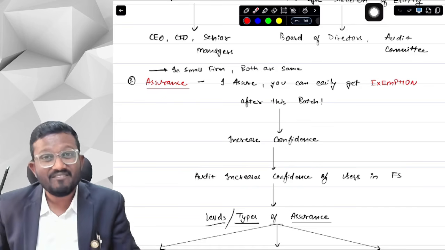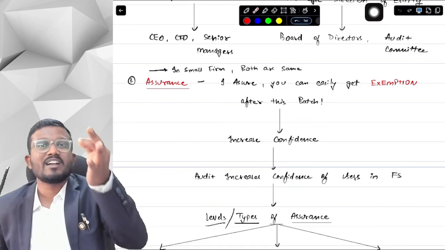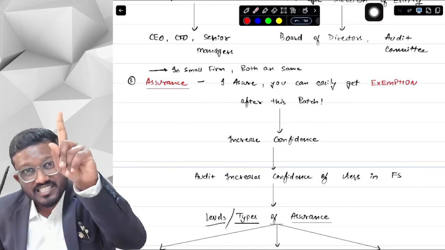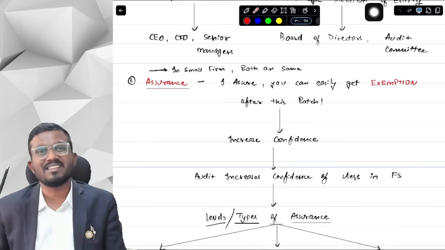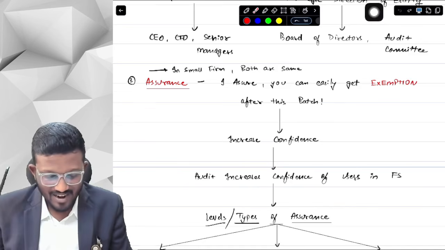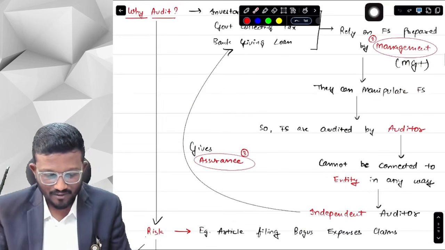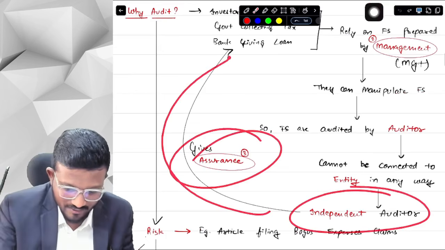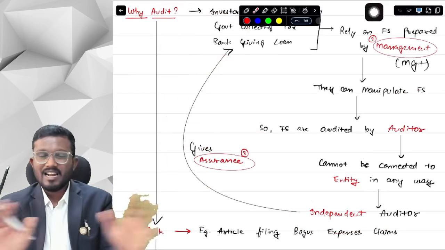So that is why we say that the auditors give assurance to whom? Users of financial statements. About what? Financial statements. Okay, yes sir. Why is it given? To increase the confidence of users in the financial statements. So this independent auditor gives assurance to users of financial statements. Till now it is very clear.